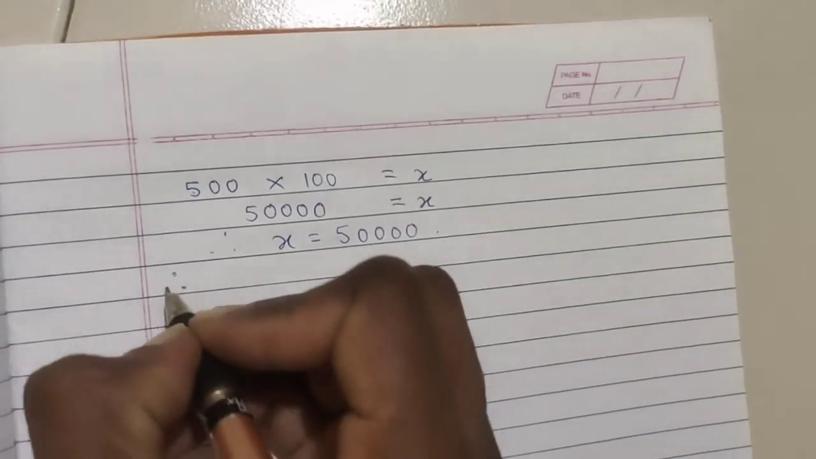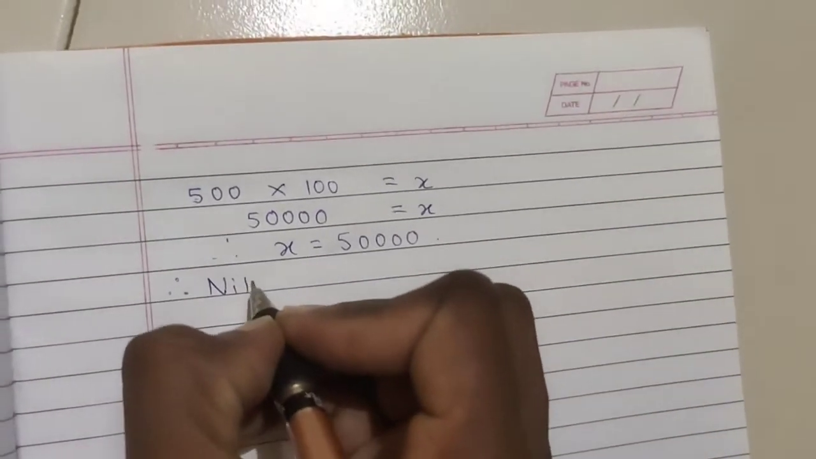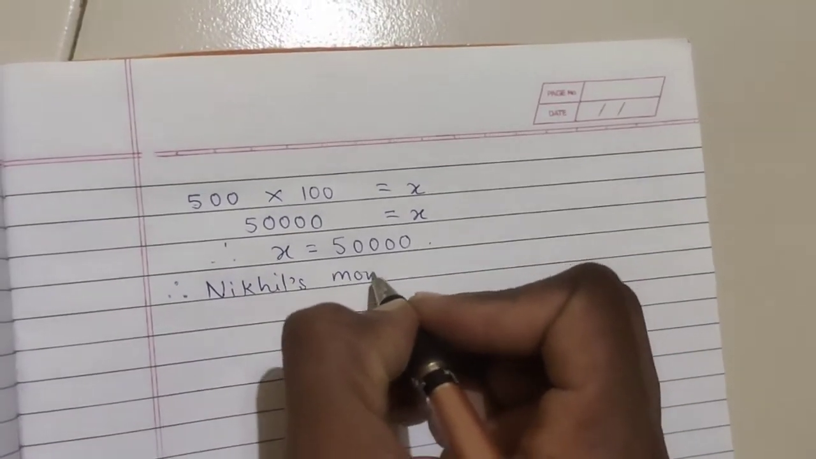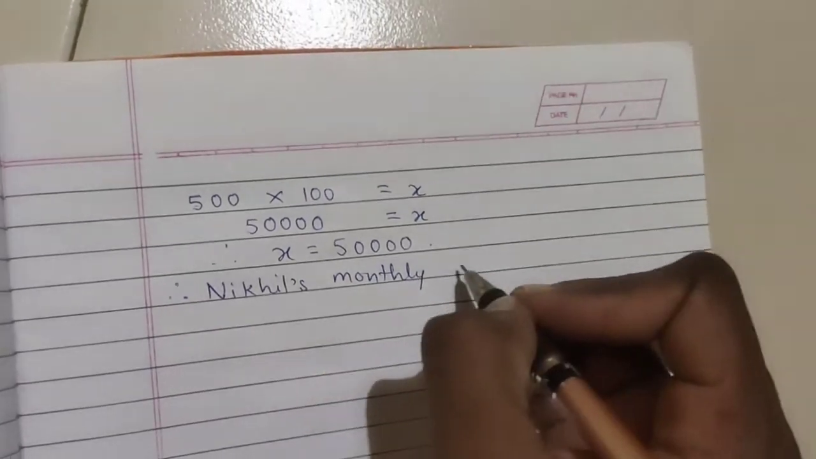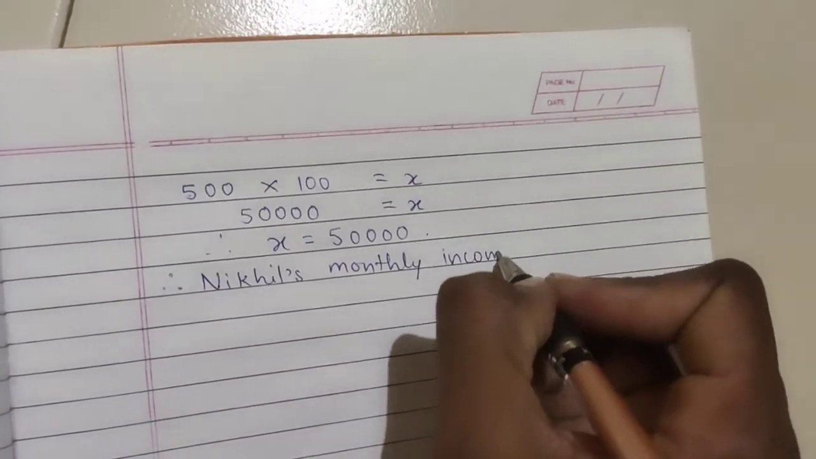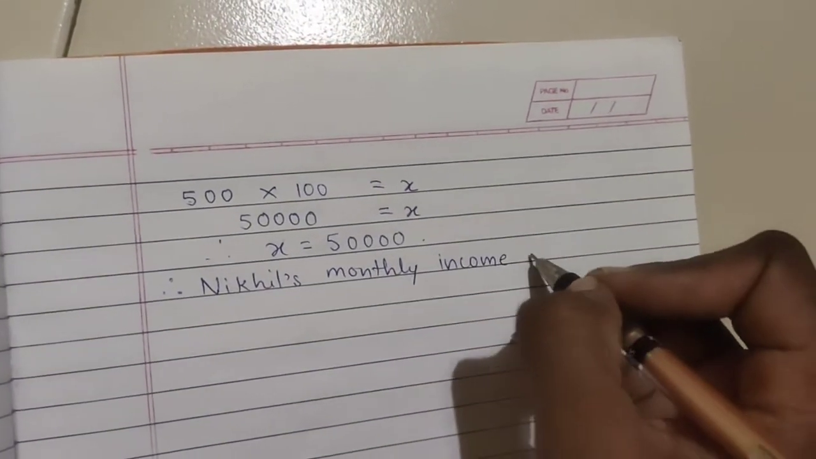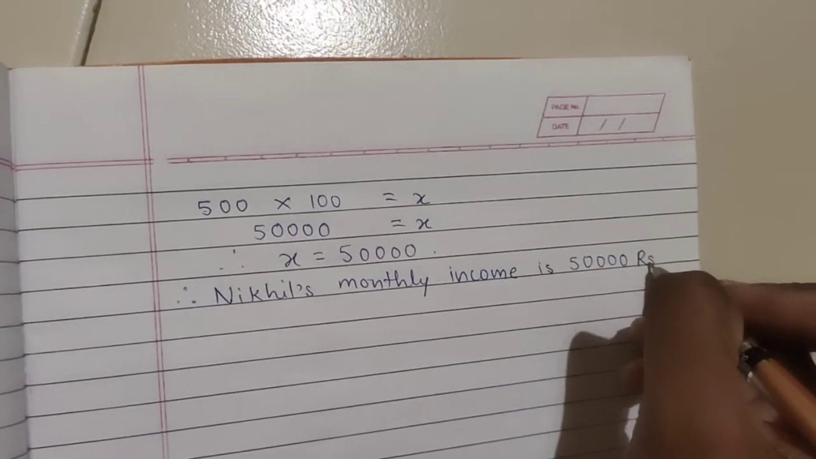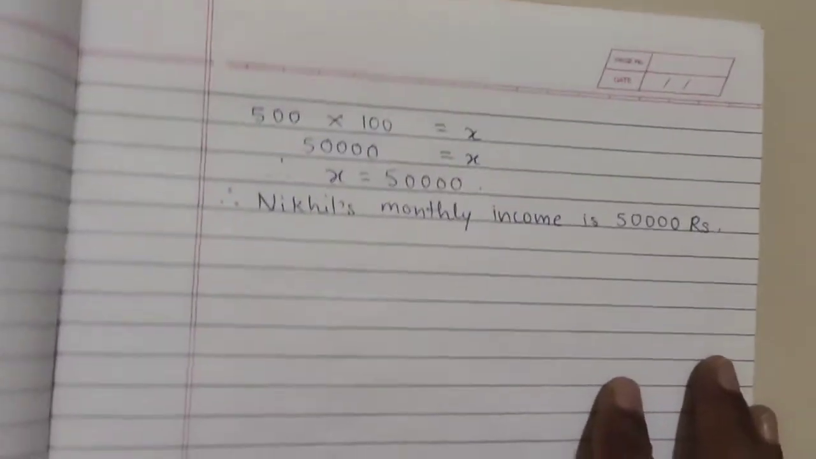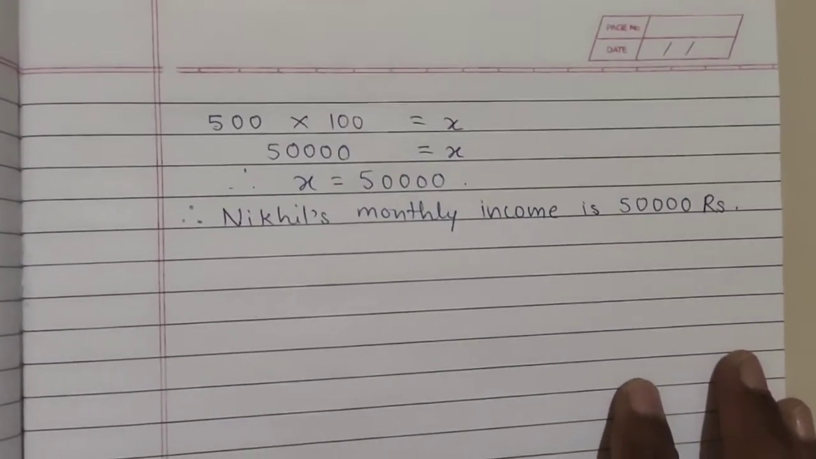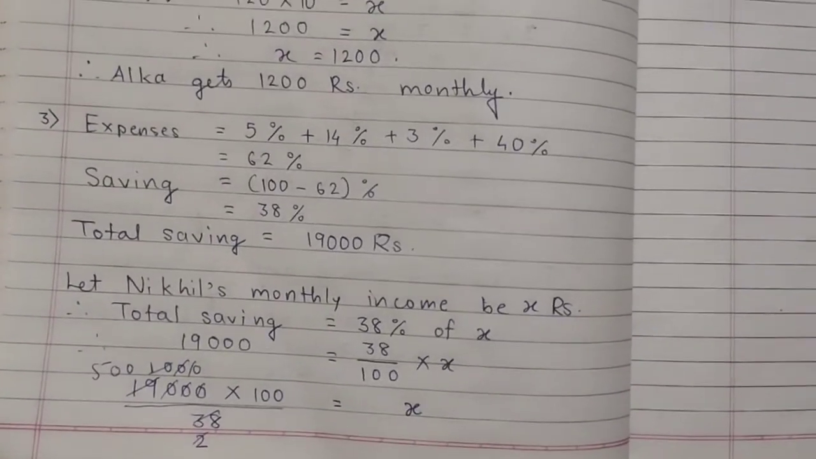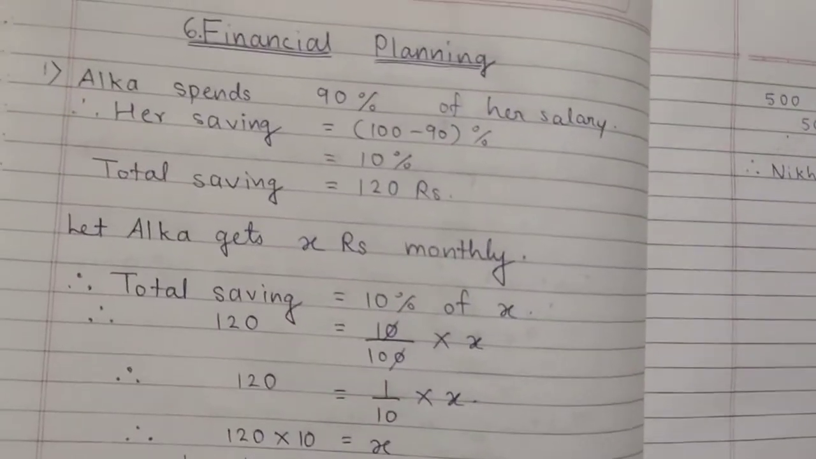So that means Nikhil's income, therefore Nikhil's monthly income is how much? 50,000 rupees. So students, in this question I have followed the same method just like I did in the first. The same way I have done the third one also. Okay, so for today I am stopping here.